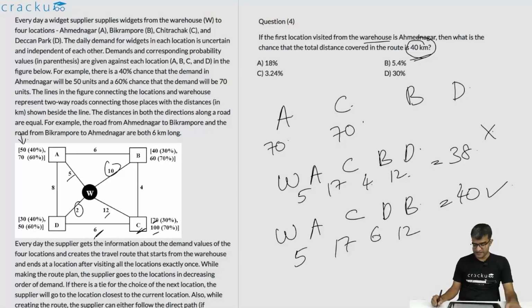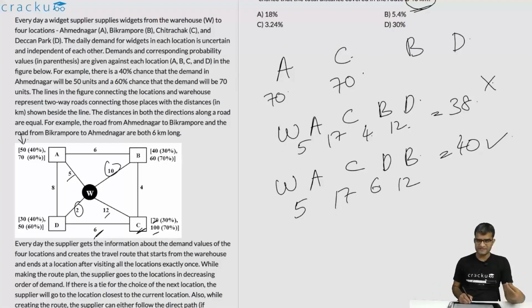If we know that the ordering is WACDB, what we can definitely infer about A is that this is actually information that is given to us because A was visited first. A's order has to be 70. C's order also has to be 70. This is information that is given to us because in any other case, if say A has ordered 50, then A would not be the first city that is visited. Similarly, if C has ordered 100, C would be the first city that is visited and not A. So these two, that A is 70 and C is 70, is actually part of the question.